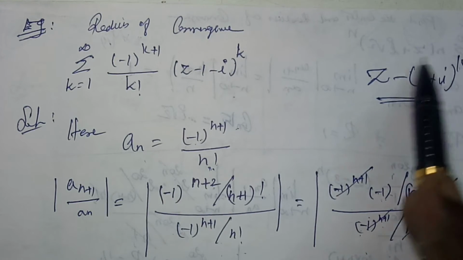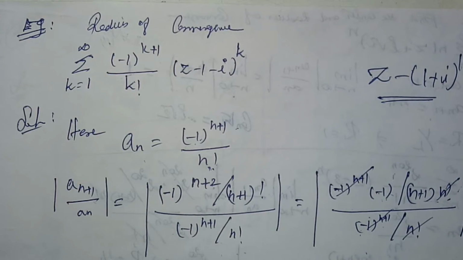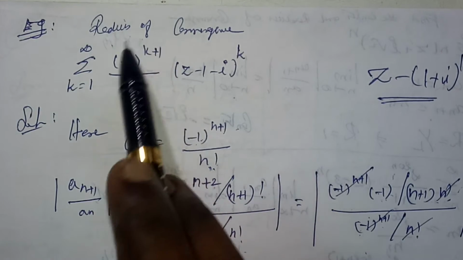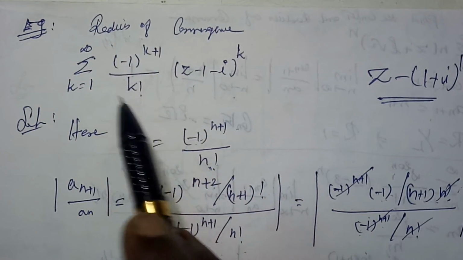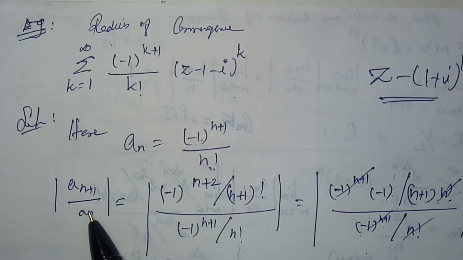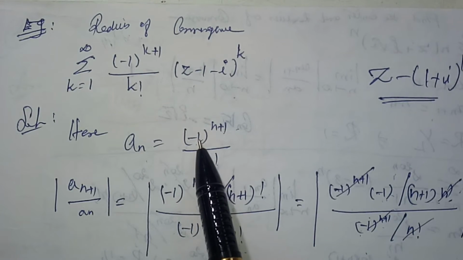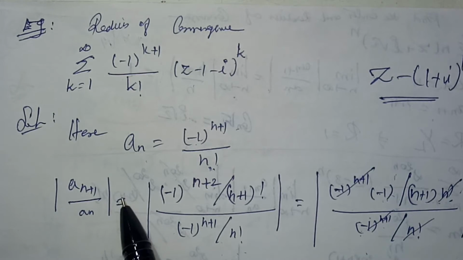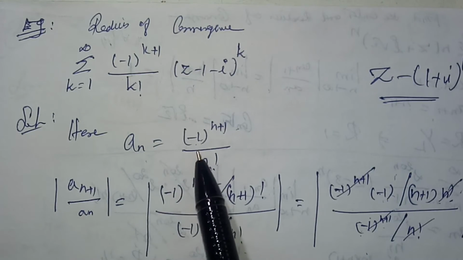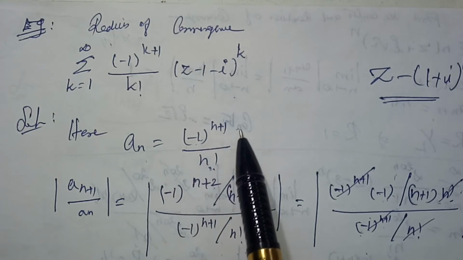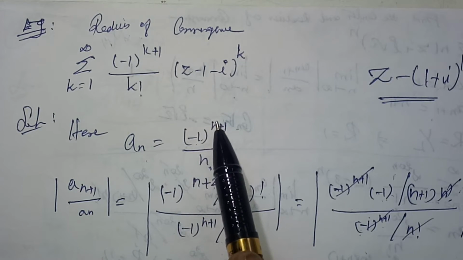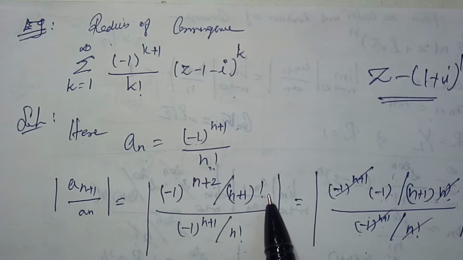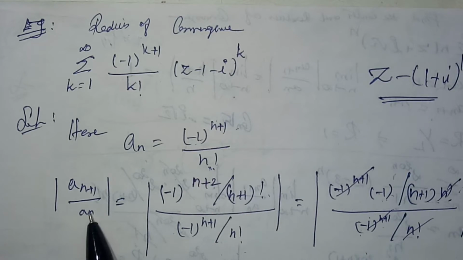So this is our center of the series, right? Now we see the solution for this problem. This is our an, the coefficient of this term. So we know the modulus of an plus 1 divided by an. Here an plus 1 is (-1) power n plus 2 — just substitute n equal to n plus 1 — divided by (n plus 1) factorial, whole divided by the an value.